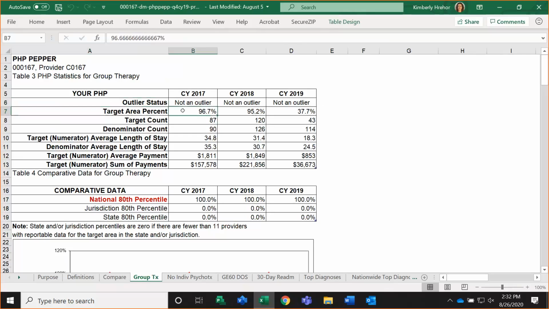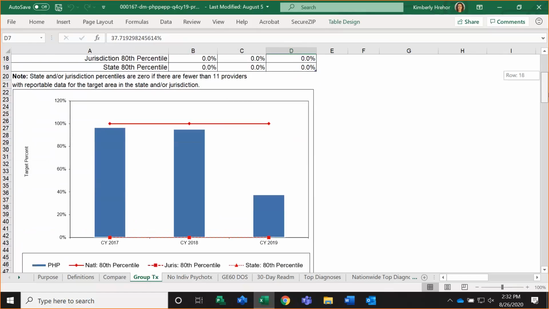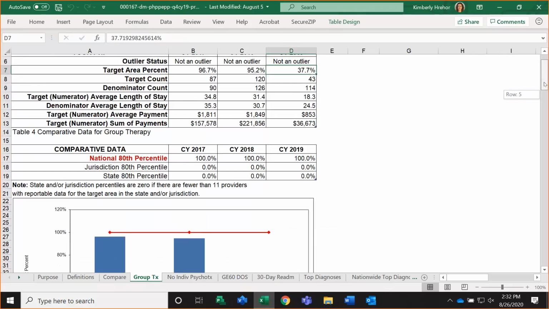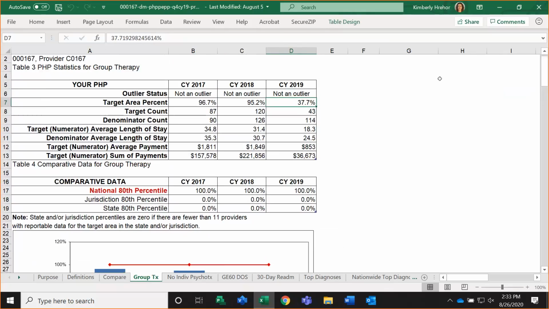Next, you're going to see your target area percent, and these are the values that are going to be graphed as the blue bars here in your target area report. That hasn't changed. Again, it's just been rearranged a little bit. The target count is the numerator, and then the denominator count, of course, those are the episodes that qualify for the denominator definition.